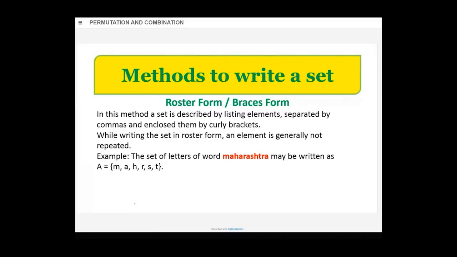Set is always written within curly brackets, remember that. And the elements are M, A, H, R, S, T. They are separated by commas. We don't write duplicate alphabets. And the name of the set you're given as capital A. You can give any name. You could have given M also, for Maharashtra. Or you might have said S, because Maharashtra is a state. So you may say S is equal to, any name you have to give to the set. And that name will be in capital letters.